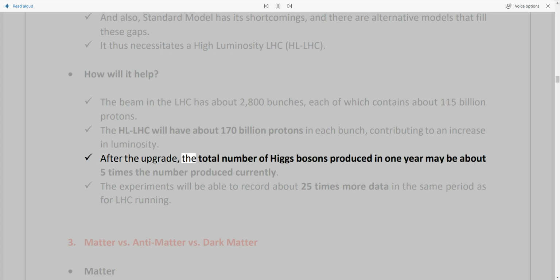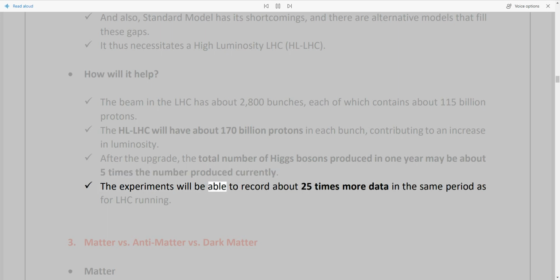After the upgrade, the total number of Higgs bosons produced in 1 year may be about 5 times the number produced currently. The experiments will be able to record about 25 times more data in the same period as for LHC running. 3. Matter versus Antimatter versus Dark Matter.